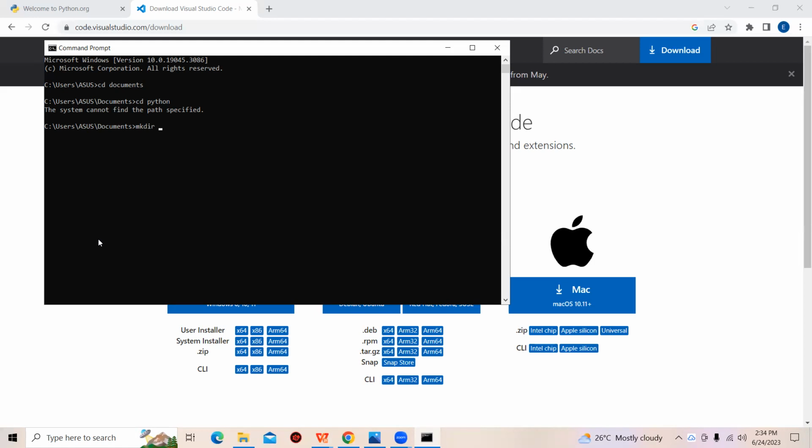Making a new directory is like creating a folder. But this will be creating a folder from our command prompt, and the way we do that is mkdir, where mk stands for make and dir stands for directory. So mkdir, and let me call it Django series. Okay, so I've made the Django series directory.